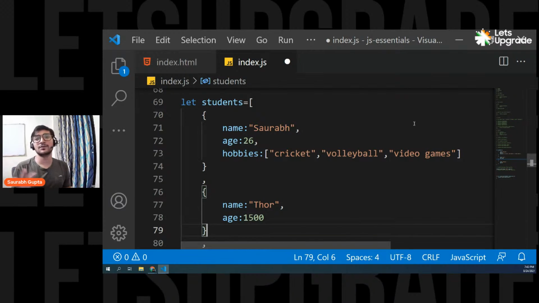And tell him to also learn a version control like Git. If he learns Git, then it will be a complete package, and he can easily get a job in front end development.